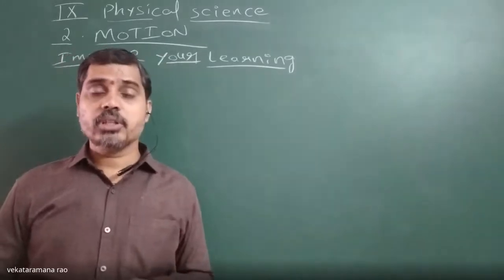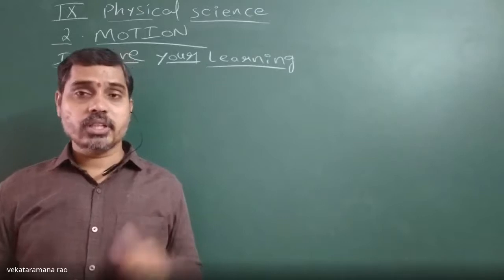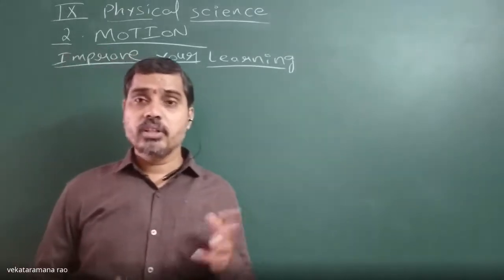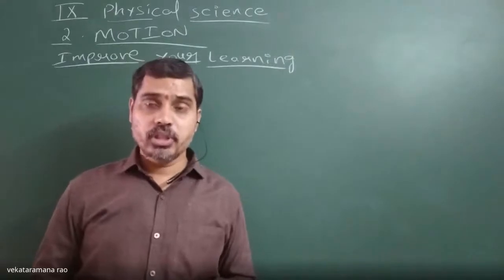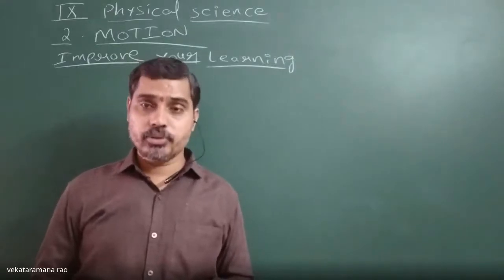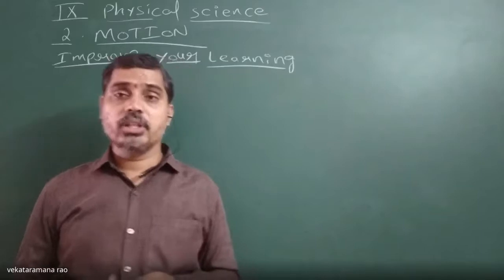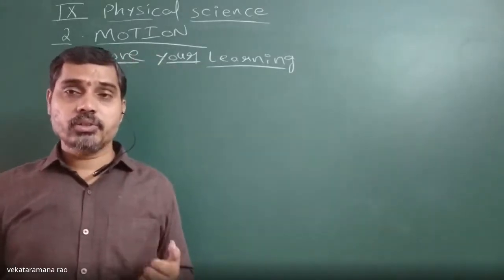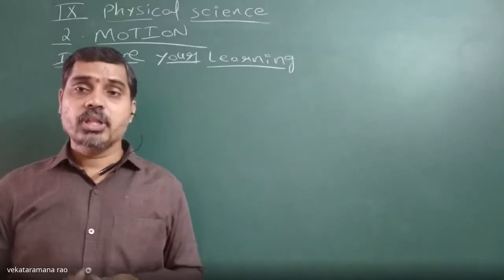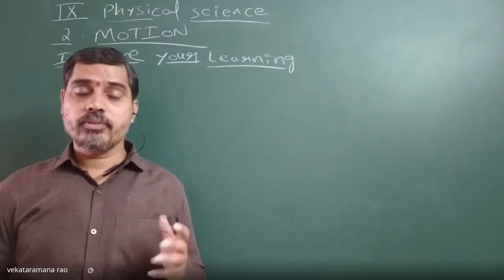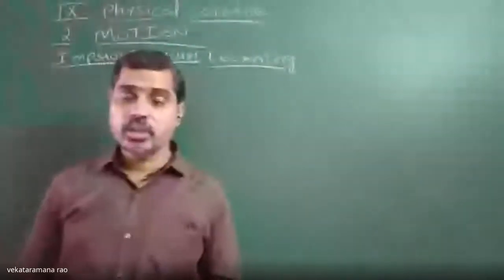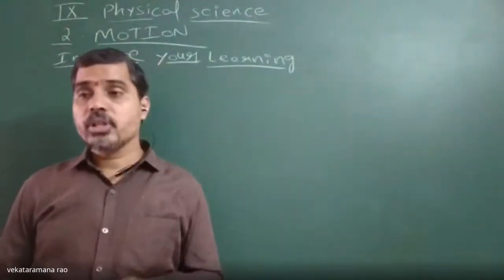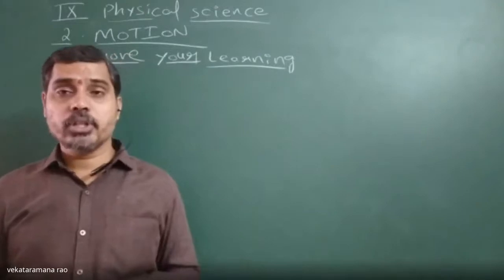Then what are the equations of motion of a body which is under gravity? There are two cases. One is a body projected upwards and the other is a body freely falling. In that case you have to replace a with plus or minus g, and s with h. If you substitute, we will get the equations of motion of a body under gravity. Okay. Next, we will look at the equation for the maximum height reached by a body.